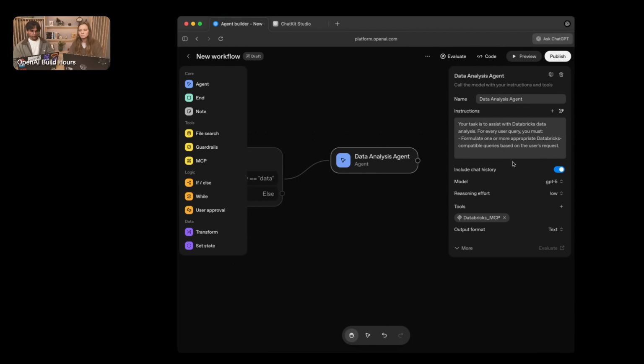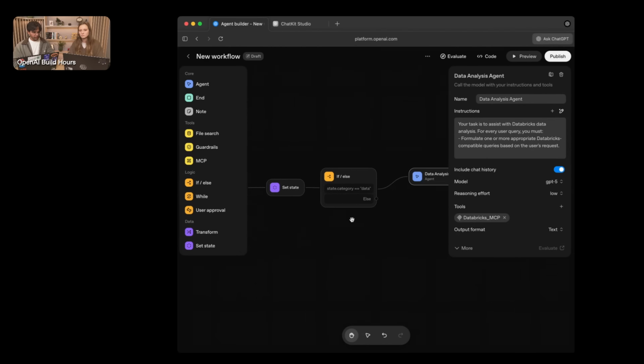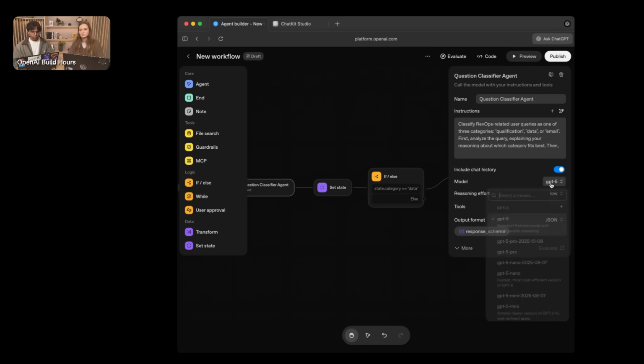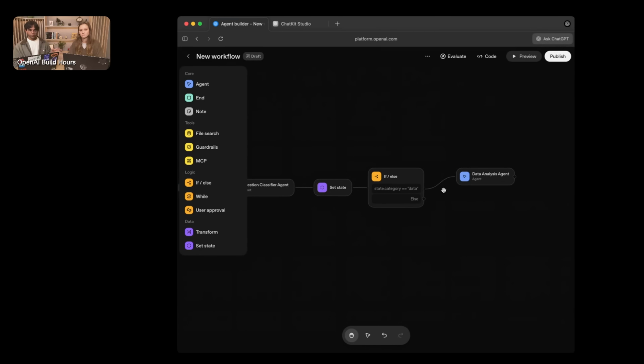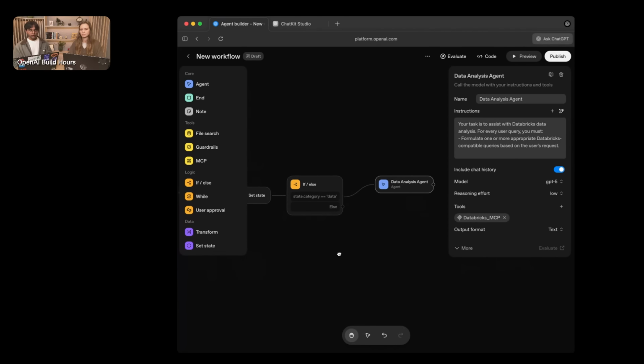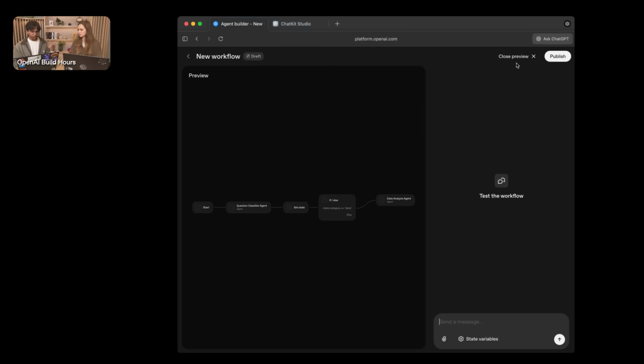Oops. And I'll go back. One thing I might have missed here is actually setting the model. What I want to do is make this really snappy. And so what I can do is choose a non-reasoning model there. But for this one, I really want the model to iterate on these queries and react to the results it gets back. And so what we'll do here is do a quick test query to make sure the piping works.